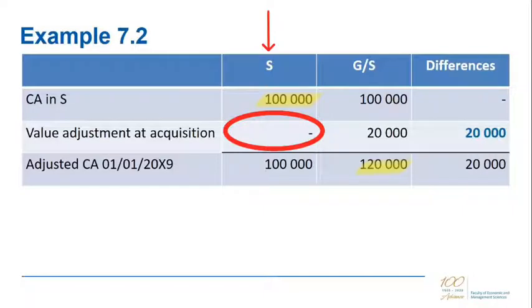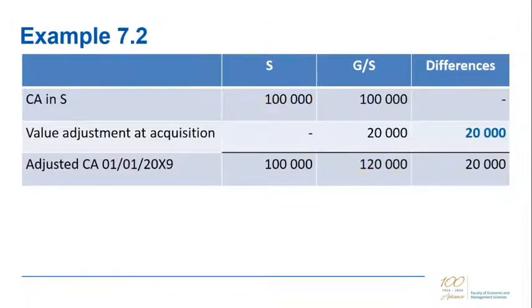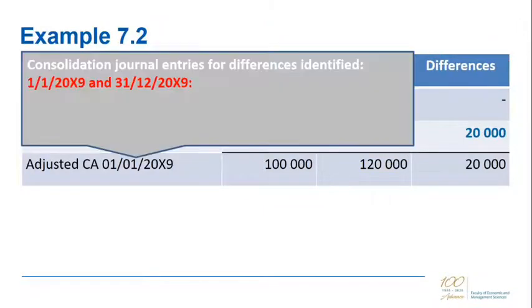As a result, my starting point, being the trial balance of S, is different from what I want the land to be measured at in the group financial statements. Consequently, this identifies differences. And the moment you have differences between what's recognized in S and what's required in the group financial statements, we need consolidation journal entries. The following consolidation journal entries are necessary for the differences identified.